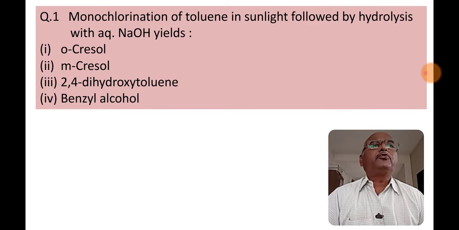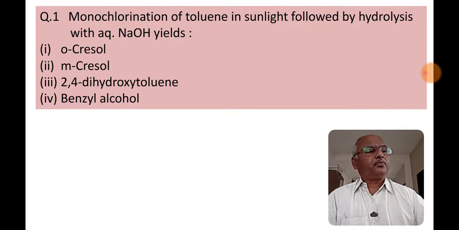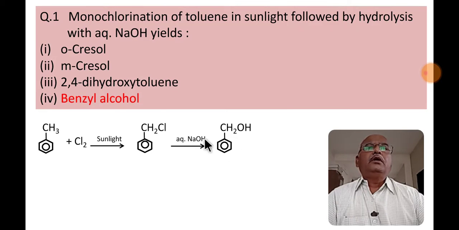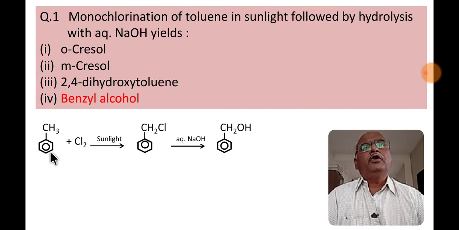Monochlorination of toluene is carried out and the hydrolysis of product is also carried out. Check the answer. Benzyl alcohol, that is fourth option, is the correct option.